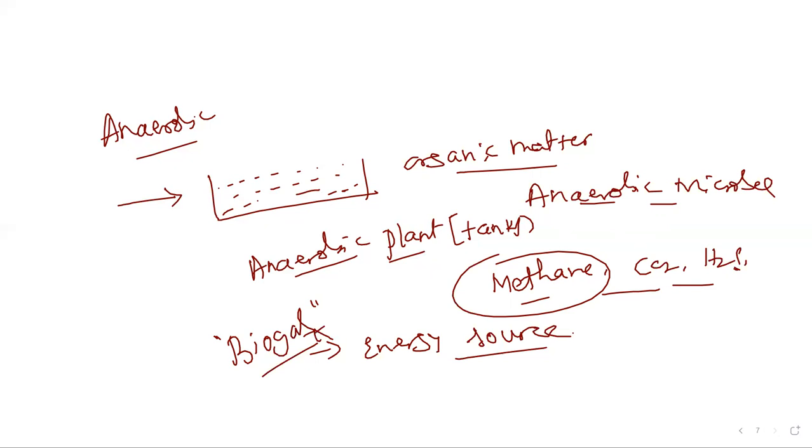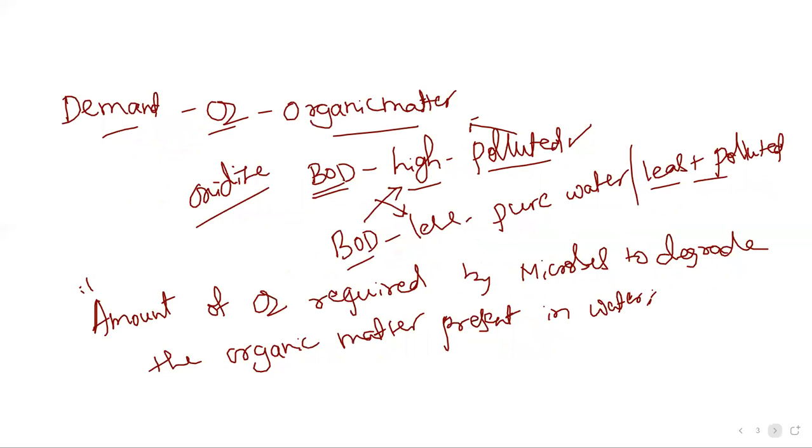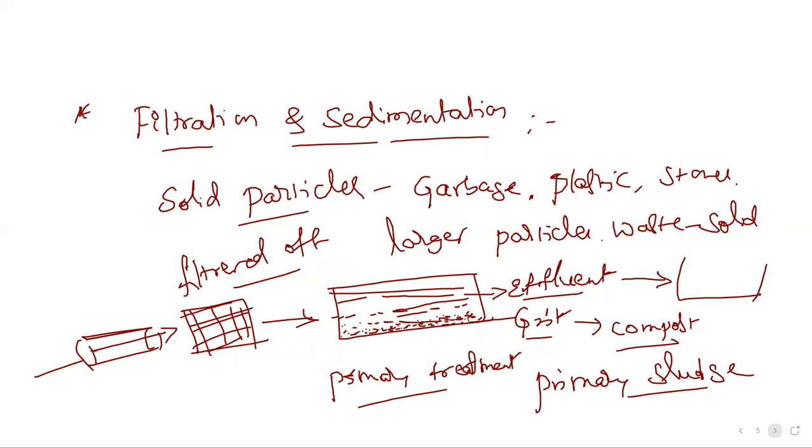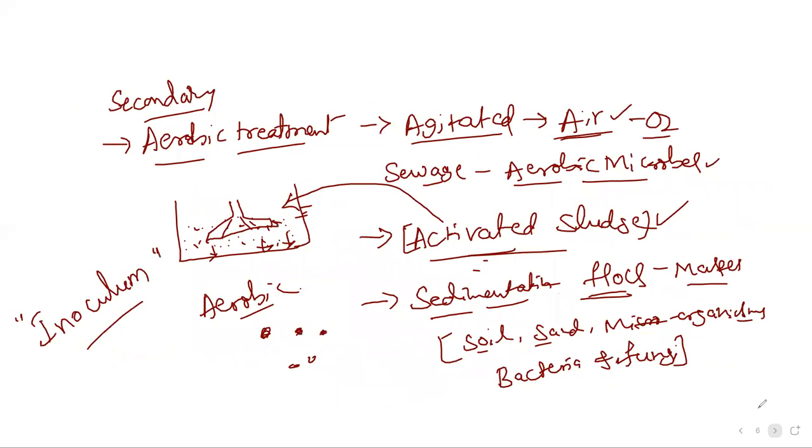So I will recall once. Sewage treatment is done in two steps: a primary treatment and a secondary treatment. In primary treatment, the major steps are filtration and sedimentation. The larger solid particles and floating substances are removed by filtration, and the stones and other things settle at the bottom. That is called grit, and that is the primary sludge. Then the effluent is transferred to the tanks for secondary treatment.